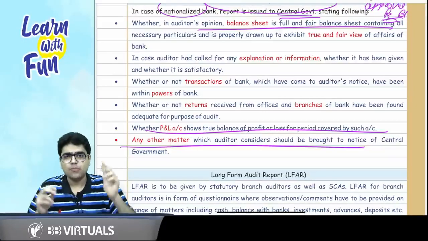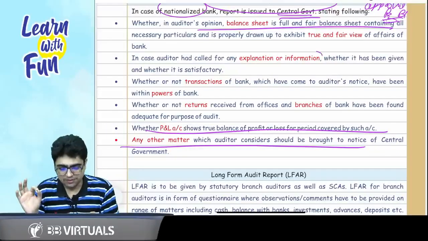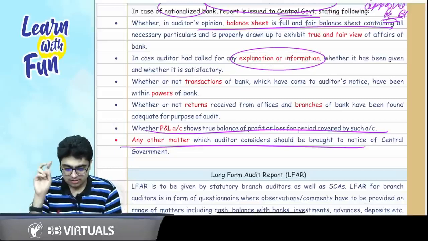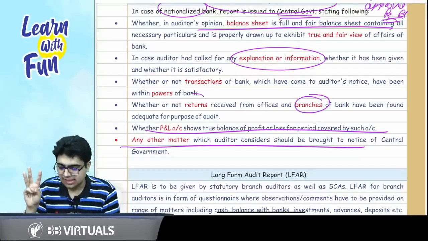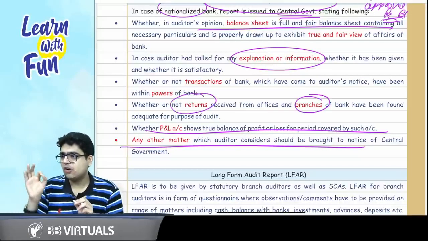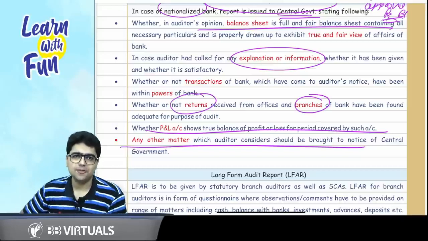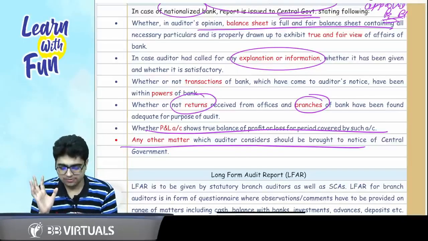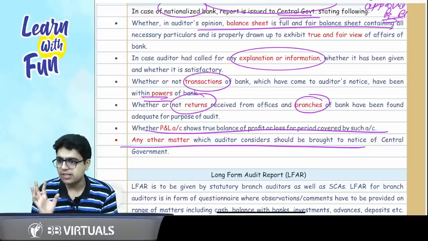Second point, whether proper information and explanation has been obtained by the auditor, and third, the branches and the returns received from them: whether or not returns from the offices and branches have been received for the branches not visited by the auditor. And the last point is whether the transactions done by the bank were within the powers of the bank.